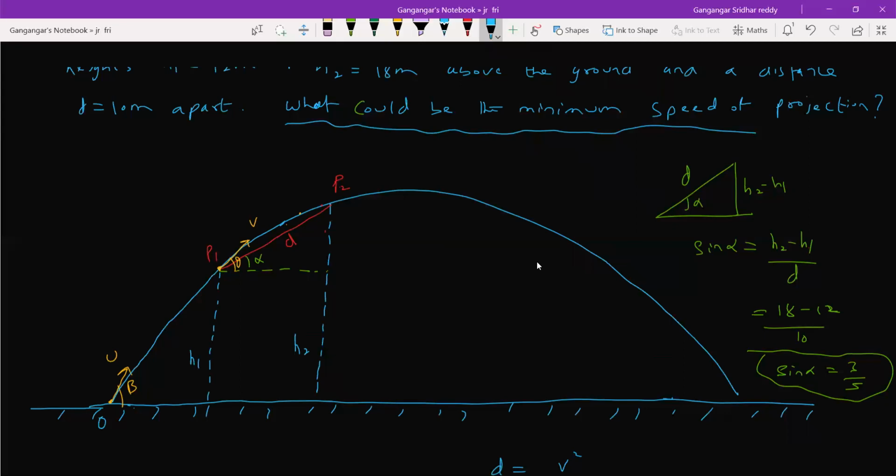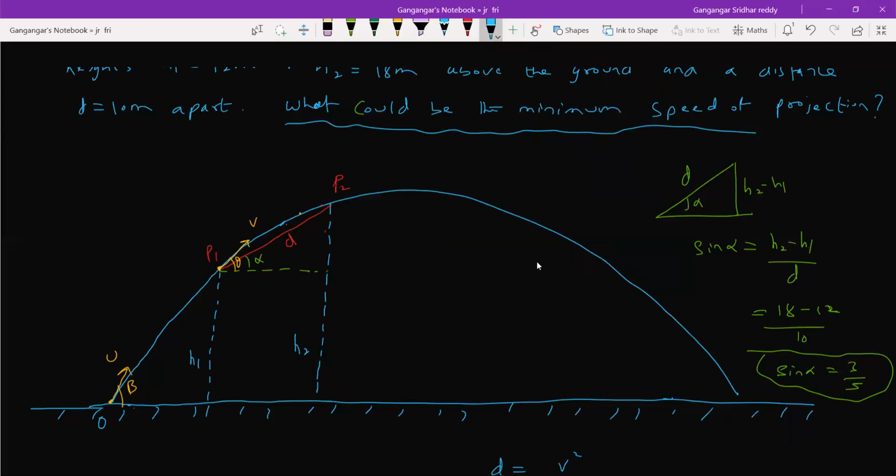Sir, can you explain that equation, sir? See, when the projectile moves in a parabolic path, nothing to do with your inclined projectile. Here, when it moves from P1 to P2, what is the maximum displacement the particle will have? Equal to D. That maximum displacement is similar to the maximum range on an inclined plane. I know the angle of inclination. I know the maximum range. The maximum displacement is equal to R max. The D will become like R max. So I'll find out the V.